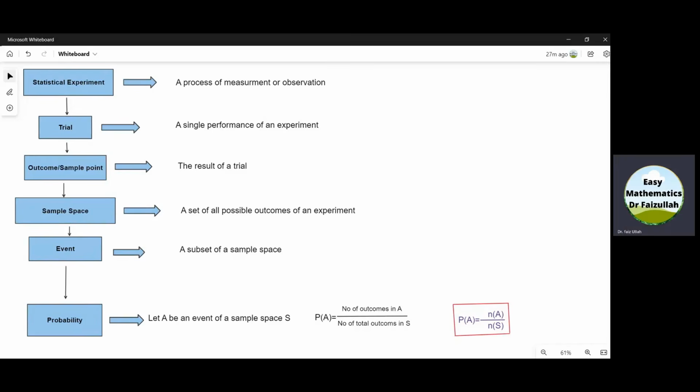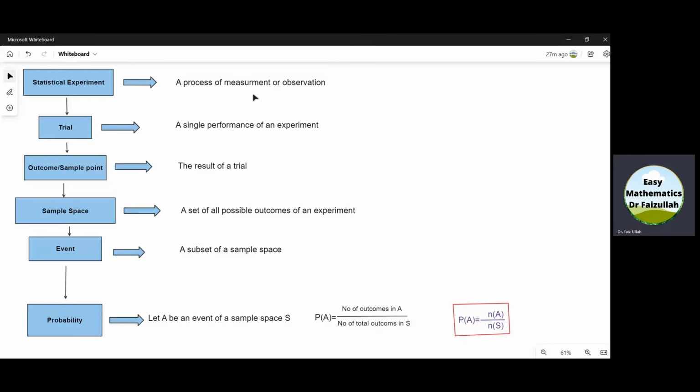The first concept is statistical experiment. We say that a process of measurement or observation is called a statistical experiment. If someone is tossing a coin and we are observing for 10 minutes, then that process is called a statistical experiment.